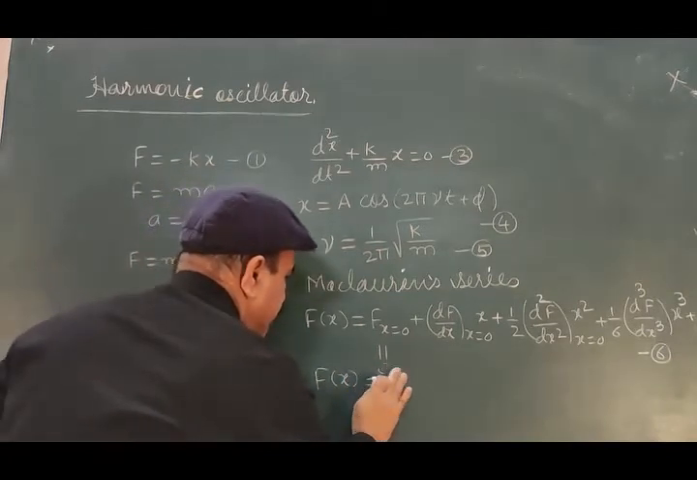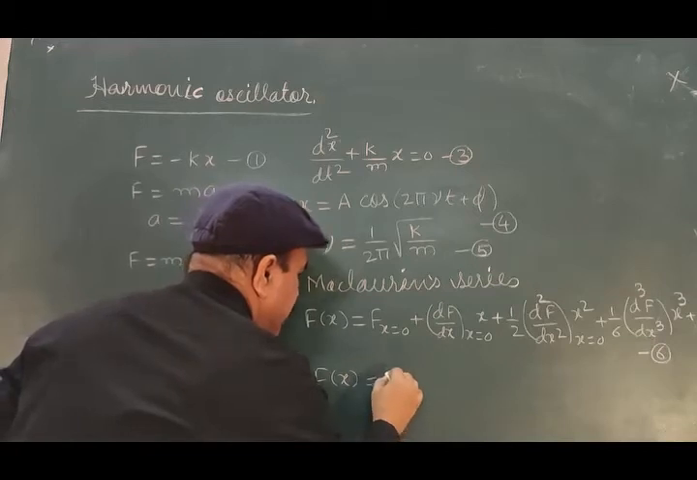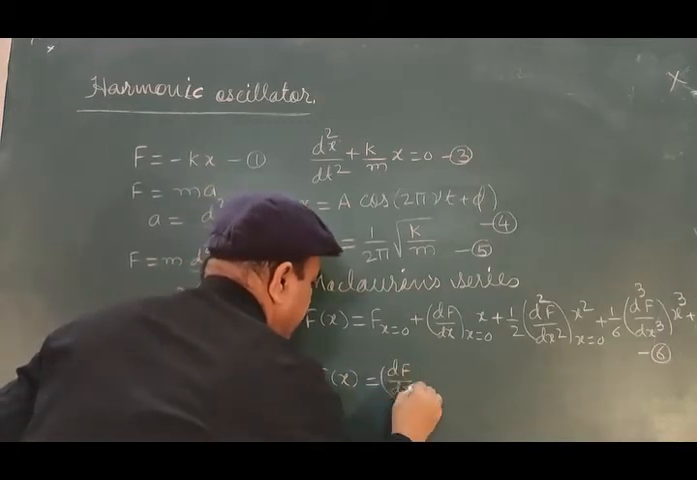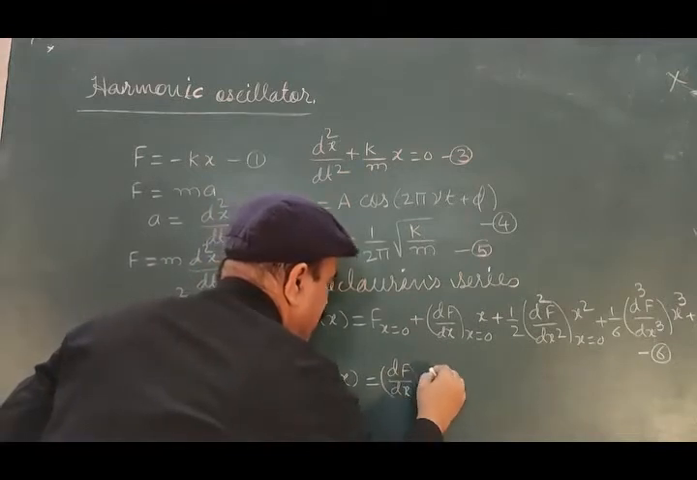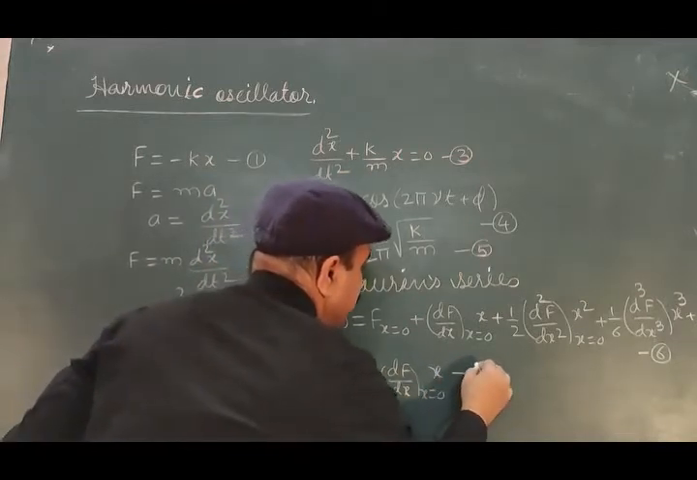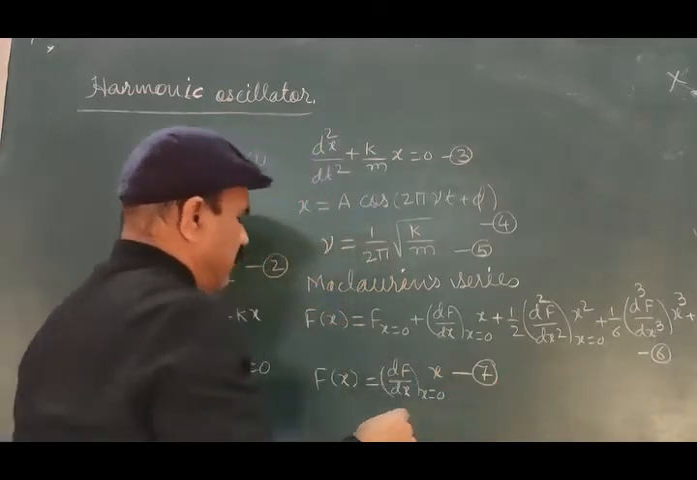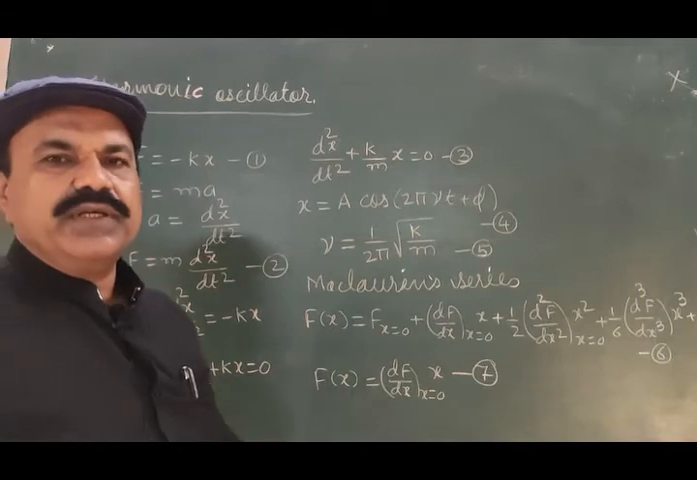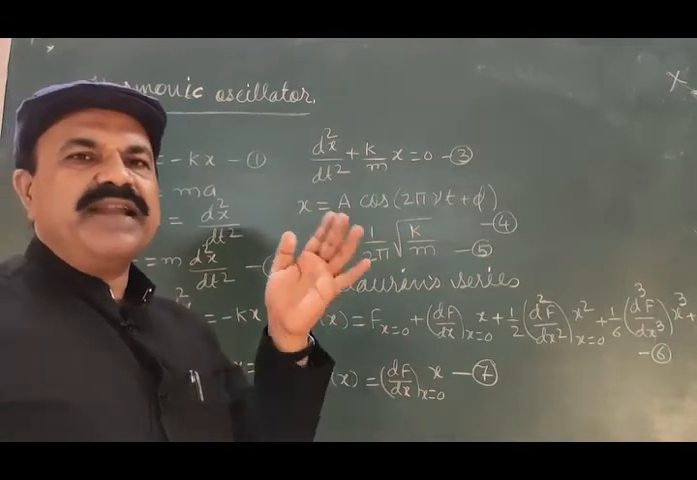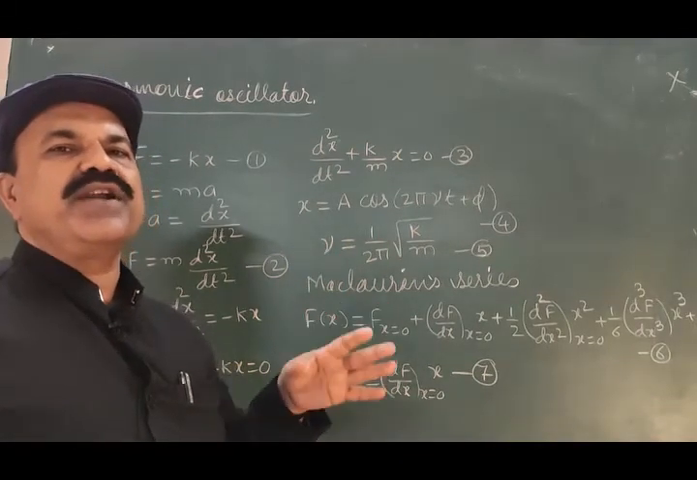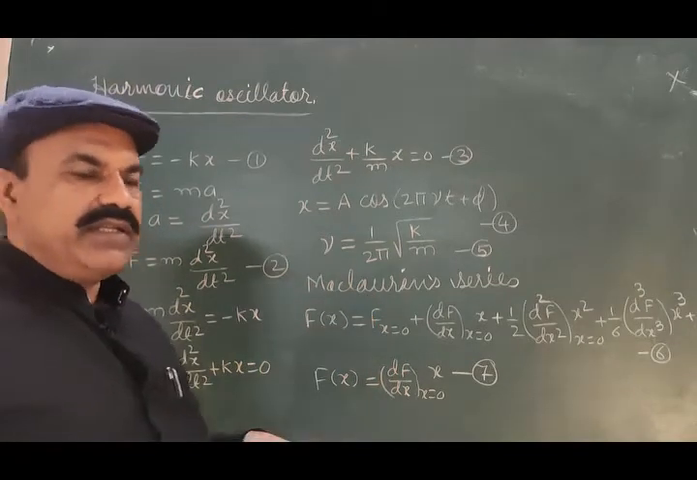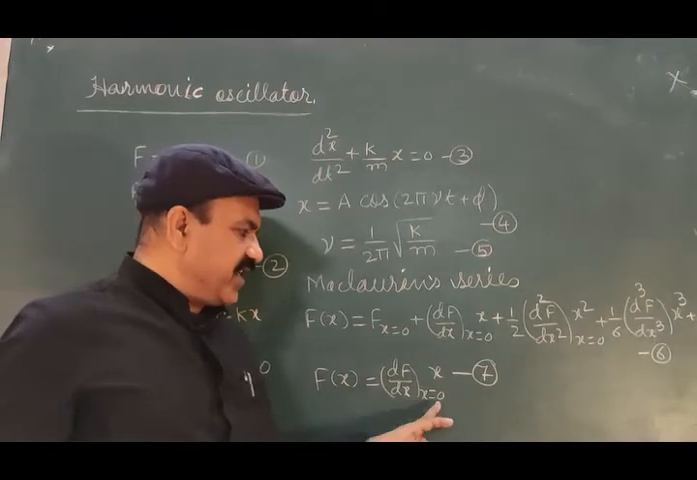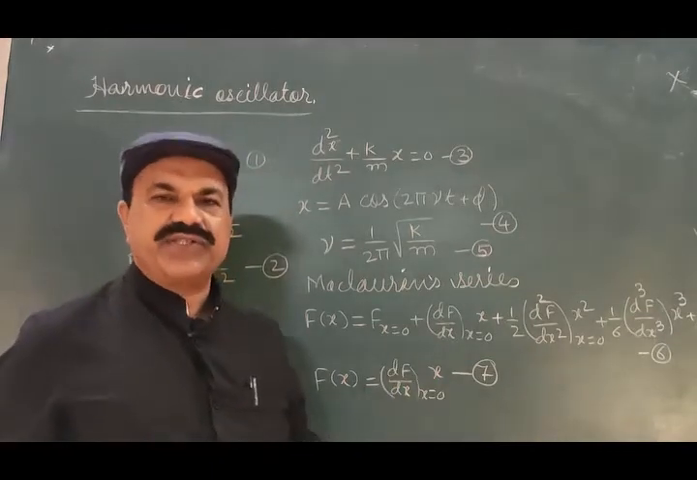So this force is simply given as df by dx at x equal to 0 into x, equation number 7. The restoring force producing and maintaining the simple harmonic motion is given by f of x is equal to df by dx at x equal to 0 into x.